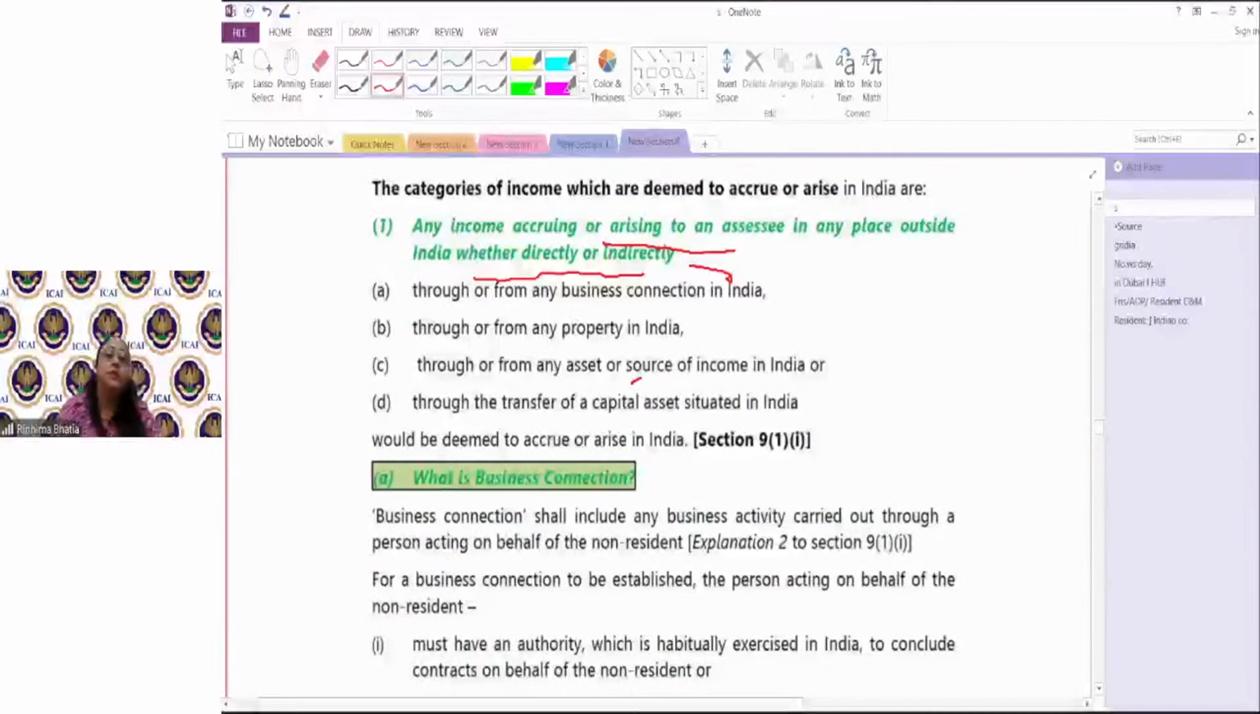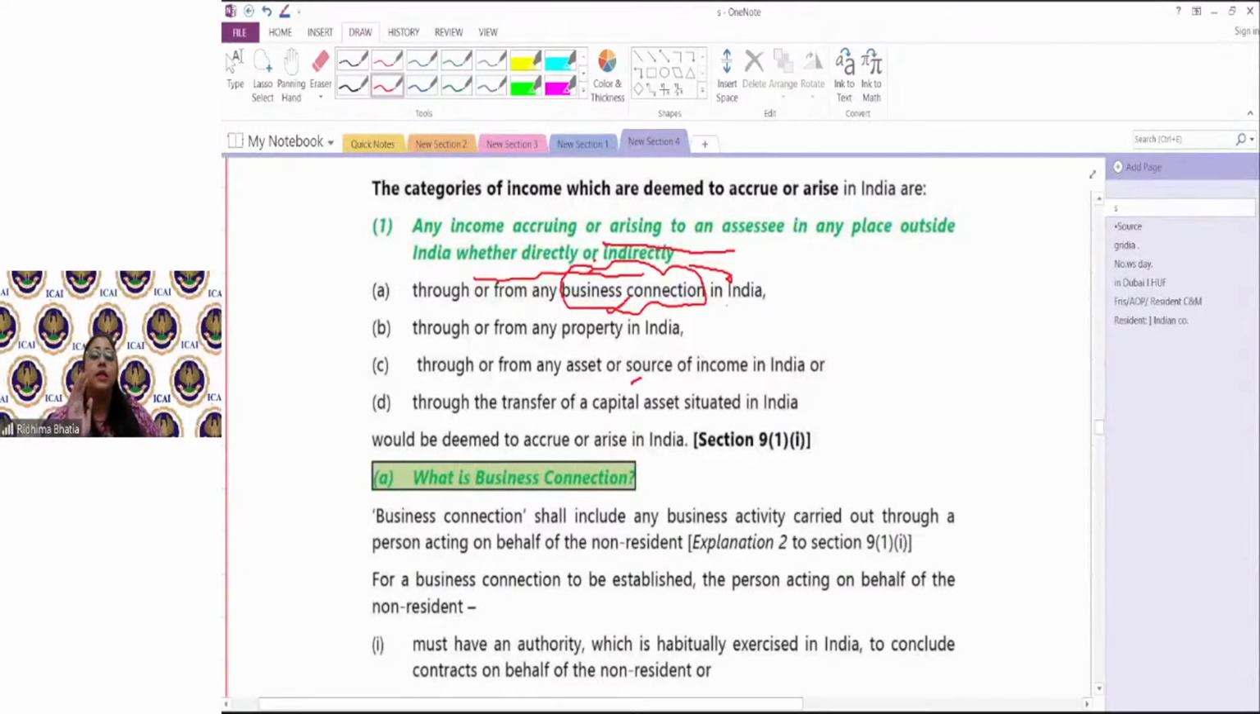So first of all, we have to understand what is a business connection. Ma'am, what is business connection in India? Section 9, subsection 1, clause 1 has again 4 parts: business connection, property, source, and capital assets. So the first part we are doing is what a business connection in India means. The non-resident thinks that income is accruing outside, but it is getting accrued from a business connection in India. That's why it would be taxable in India as deemed to accrue.